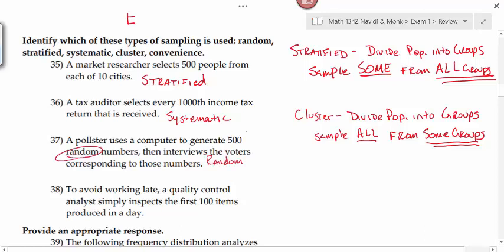Random. 38. To avoid working late, a quality control analyst simply inspects the first 100 items procured in a day or produced in a day. That's convenience. Your key word there, to avoid working late.